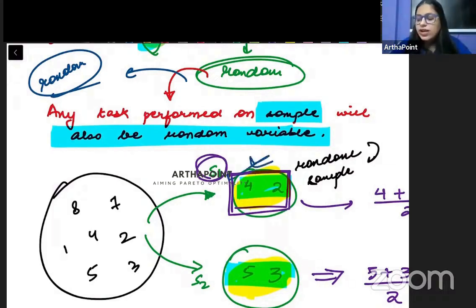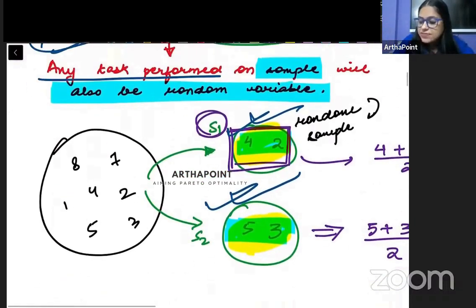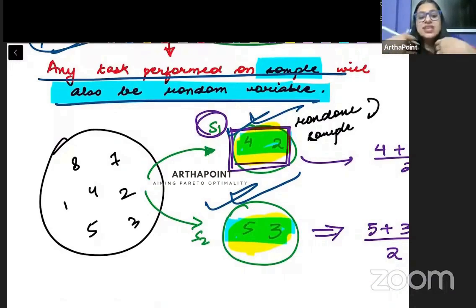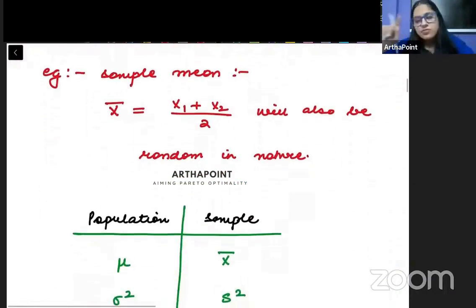जो आपकी वैल्यू आई वो अलग थी, जो मेरी आई वो अलग थी. It was a random nature sample. So if the sample was random in nature, then whatever process will be conducted on that sample will also become random in nature. वो भी random हो जाएगा. Right? Okay, so this is what it says: any task performed on the sample will also be a random variable.